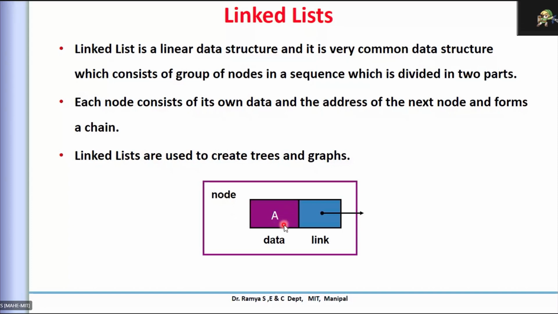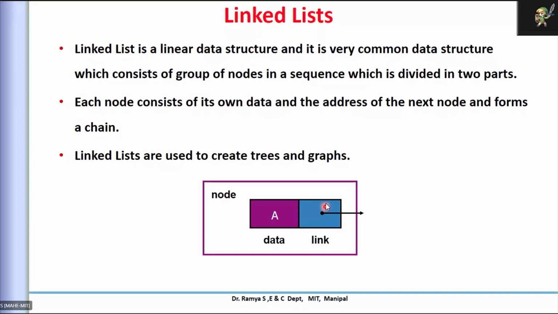There is a provision to hold the data as well as the referencing to the next element. In the doubly linked list, we'll see it can go back to the front also. But this is the minimum requirement for any linked list. That means it should have a provision to hold the data as well as the referencing element where it is being linked.